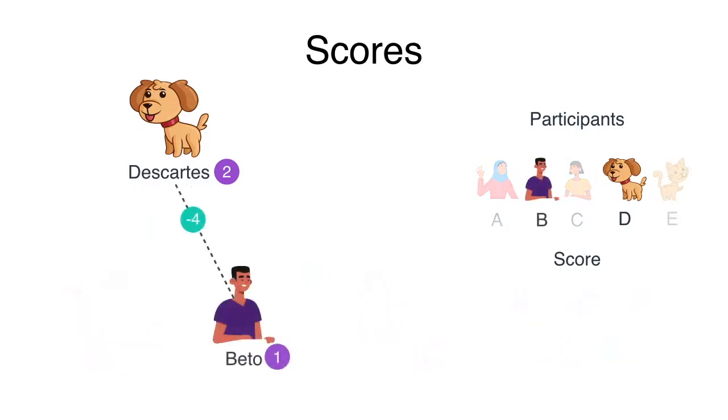Now, how about an unlikely scenario? An unlikely scenario is, for example, this one, where only Beto and the dog Descartes show up. This is unlikely because Beto is allergic to dogs. And the score of this one is 2 plus 1 plus minus 4, which is minus 1. Notice how low this score is.